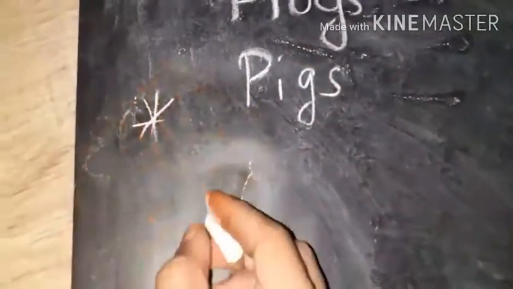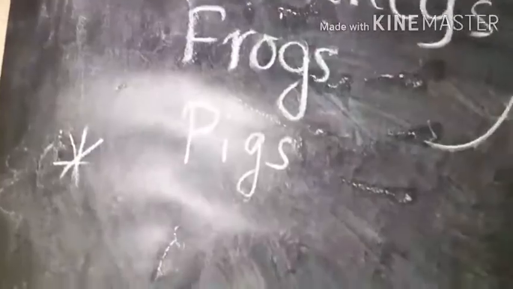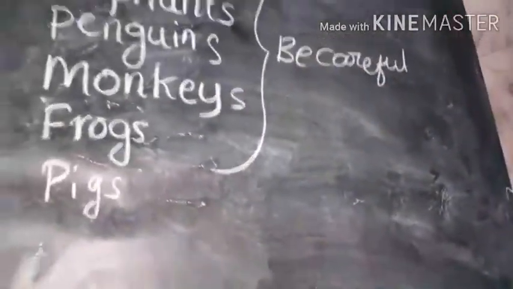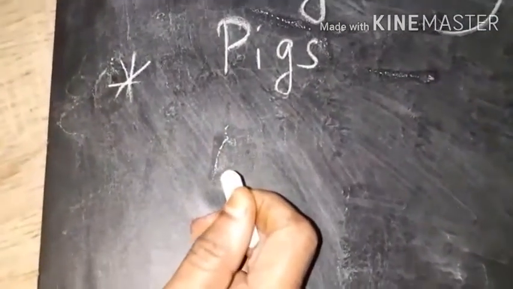In the second stanza, be careful. All these animals have to be careful. Why do they have to be careful?